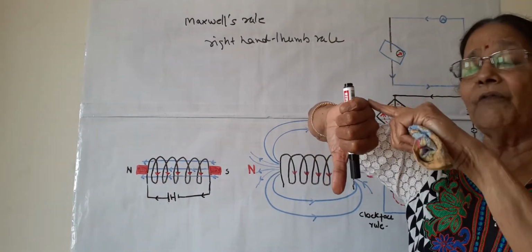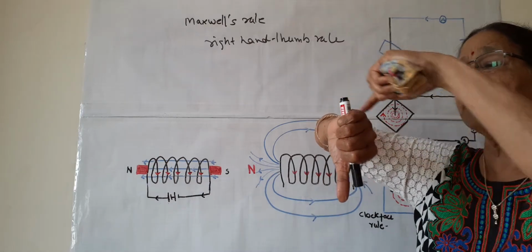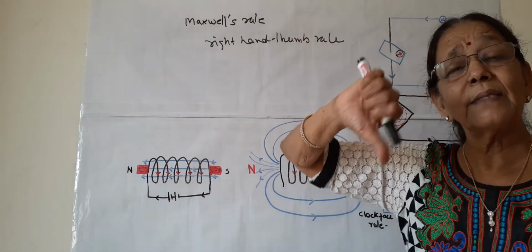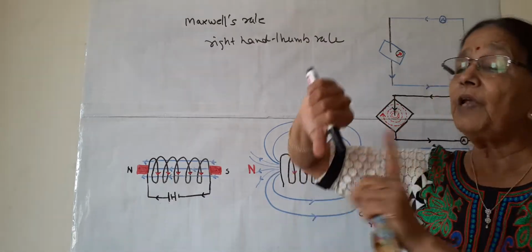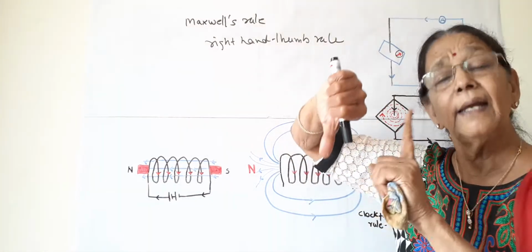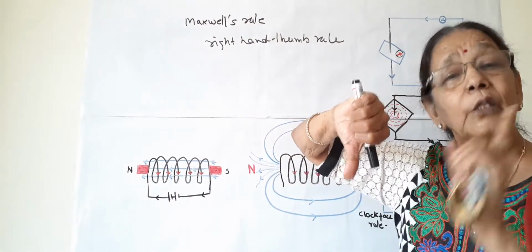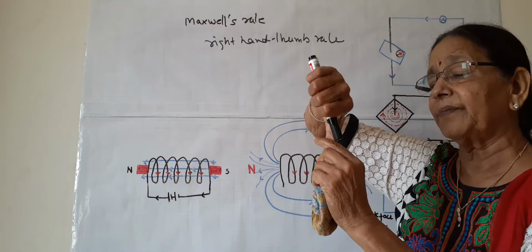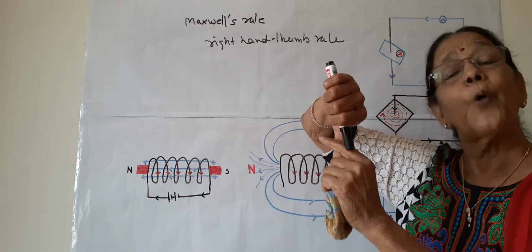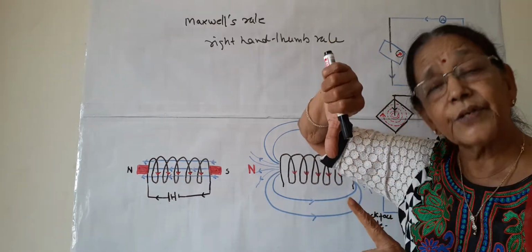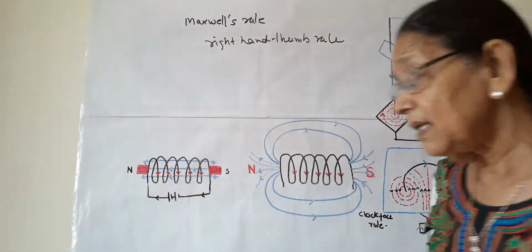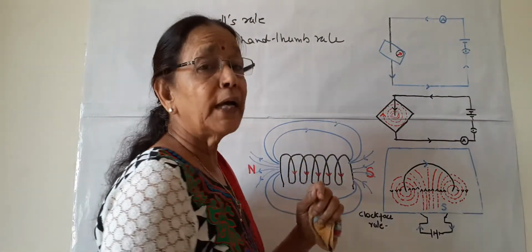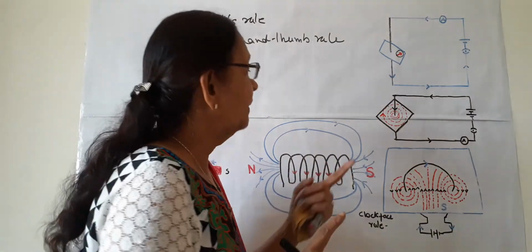Starting from the knuckles, this is a clockwise direction. So by Maxwell's rule, we have to hold the conductor in the right hand, not the left hand, and the thumb should point in the direction of the current. This is Maxwell's right hand thumb rule, and it shows the direction of the magnetic field.